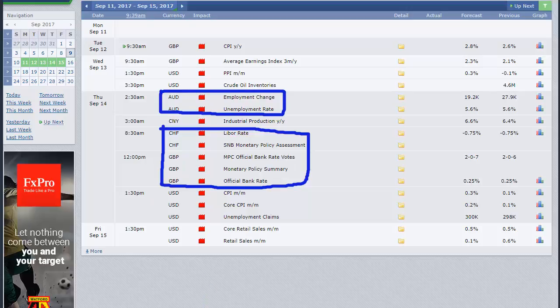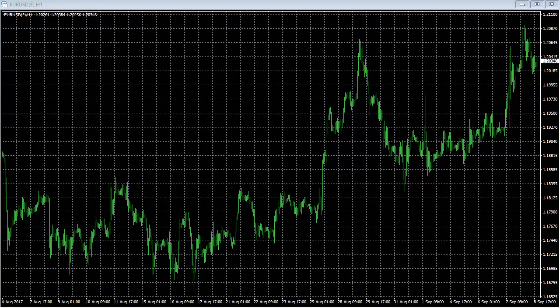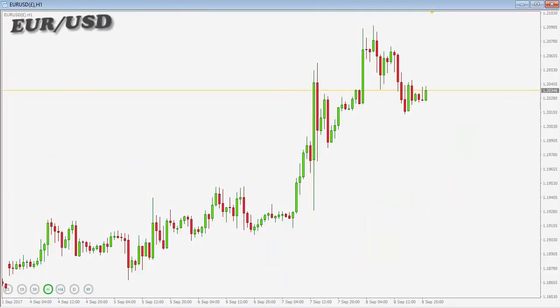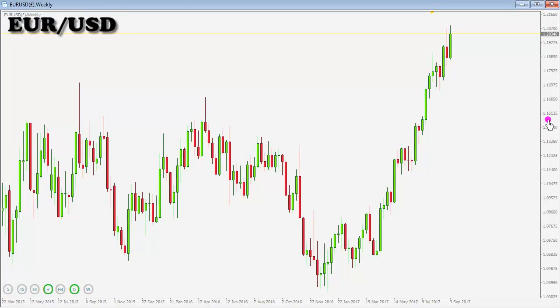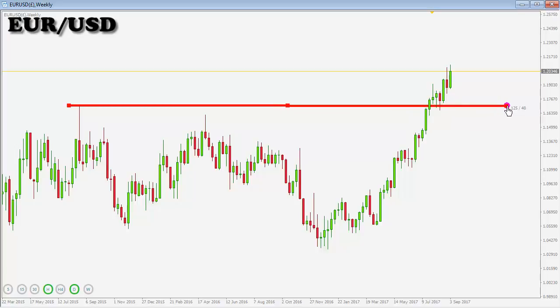All right, let's proceed into the charts and conduct our analysis, spotting those potential trading opportunities for this upcoming trading week. We are now looking into the euro against the American dollar. This is the 1 hour time frame, but let me apply my template, my pretty template. Let's see the weekly time frame. In the weekly time frame, price is still sitting above that level of resistance, like we did as of last week. Let's draw that level and color that in blue.